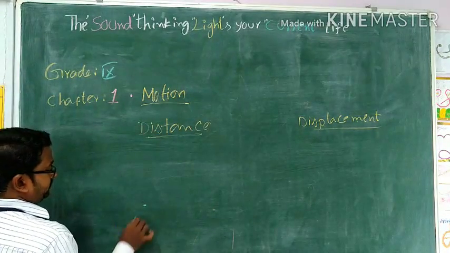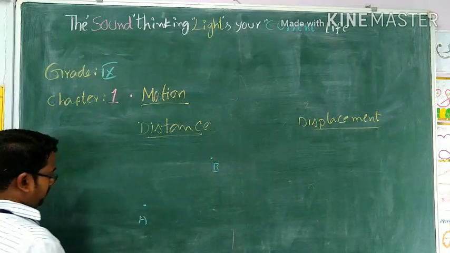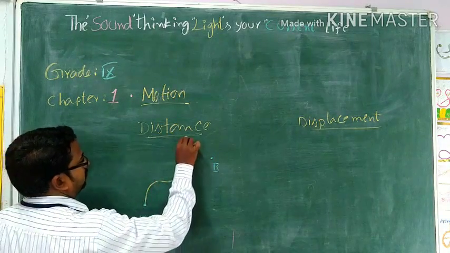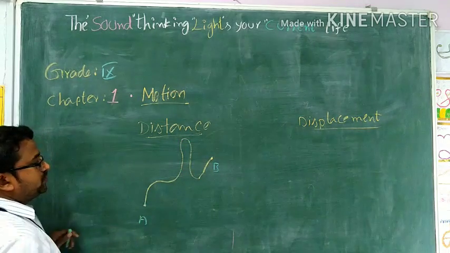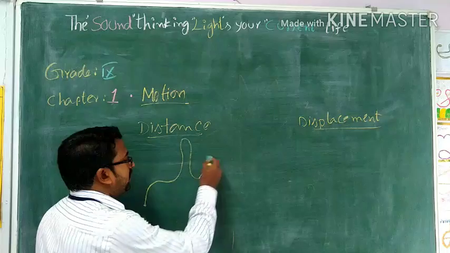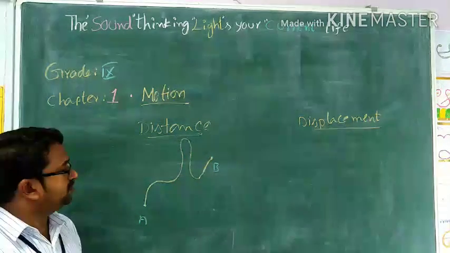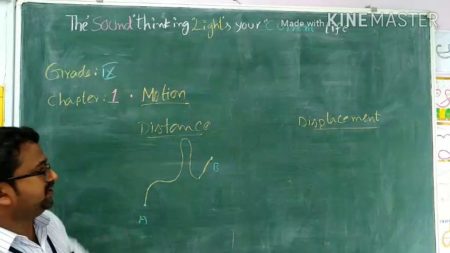For example, here maybe point A and here point B. A person starts from here, moves like this and like this, and later reaches B. So this is the entire path covered by the particular object. So the entire path covered by the body is called distance.